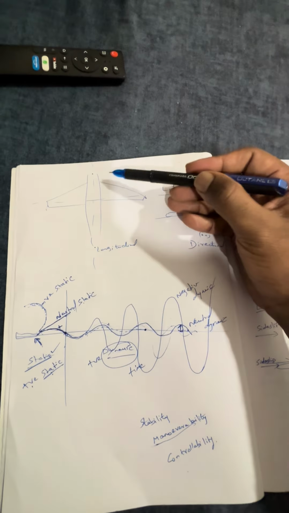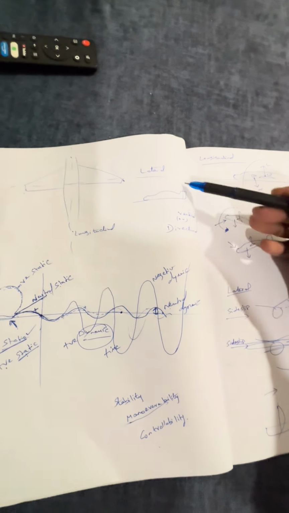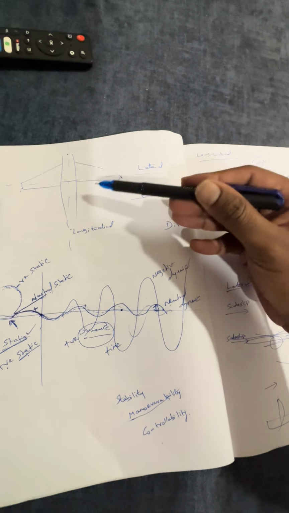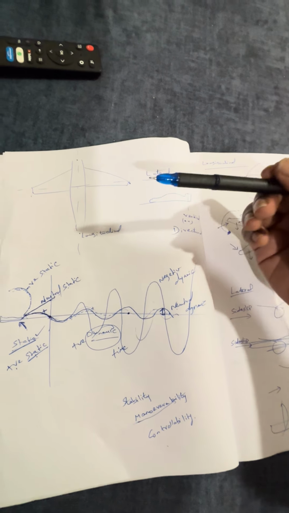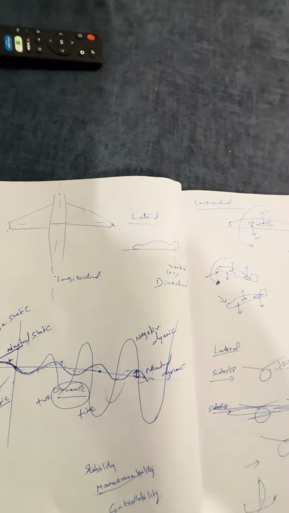In aircraft we have three axes, right? Longitudinal, lateral and directional. In all three axes the aircraft should have stability. Okay, how we achieve the stability we will see now. Let's start with the longitudinal.